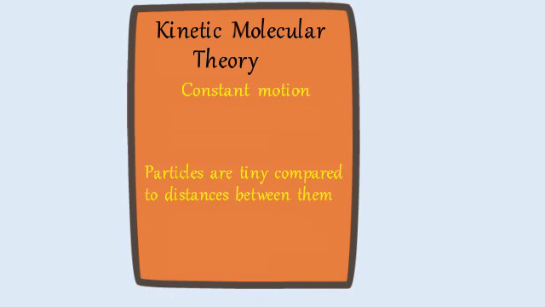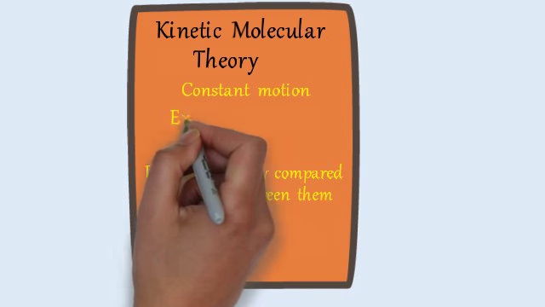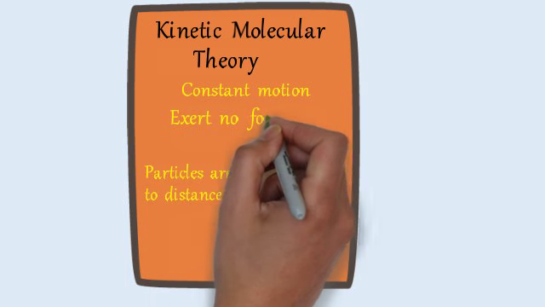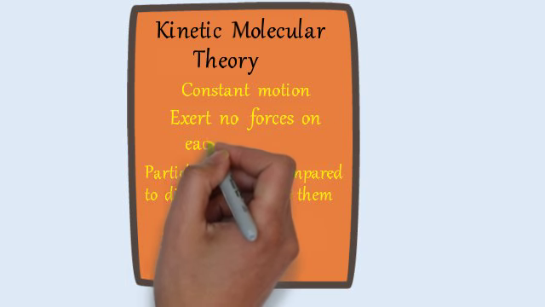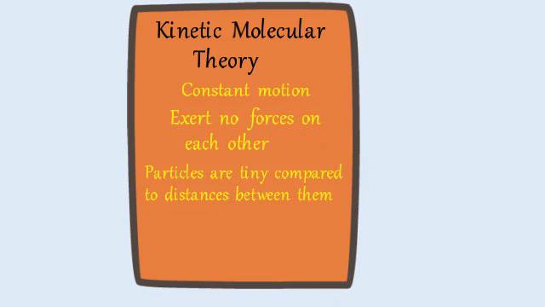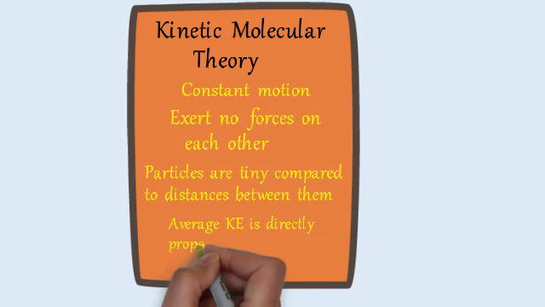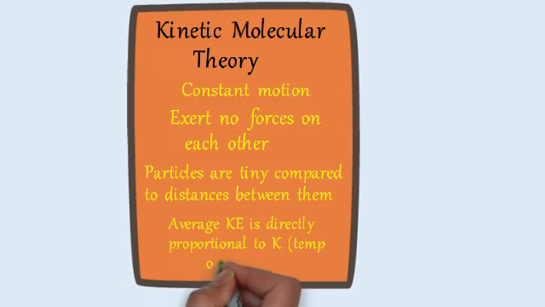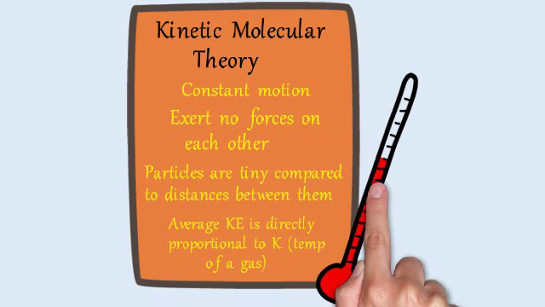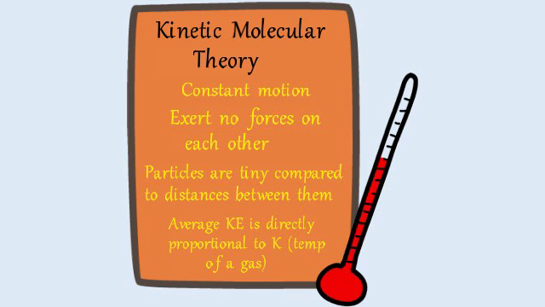And because they're so tiny and the distances are so big, there are no forces between them. They exert no forces on each other. And the average kinetic energy is directly proportional to temperature. This is it. Temperature is a measurement of the motion of atoms and molecules. That's what temp is.